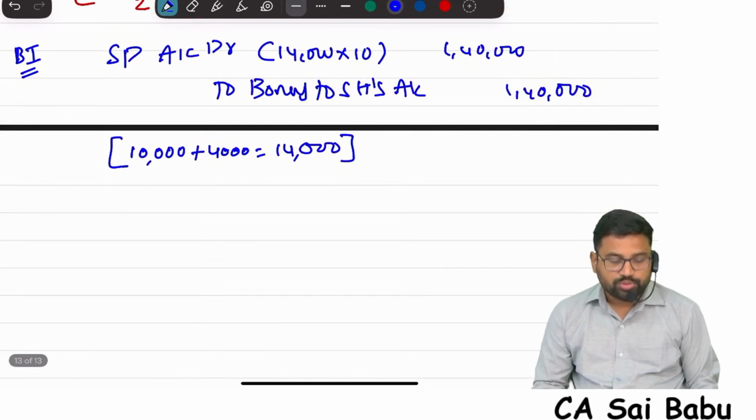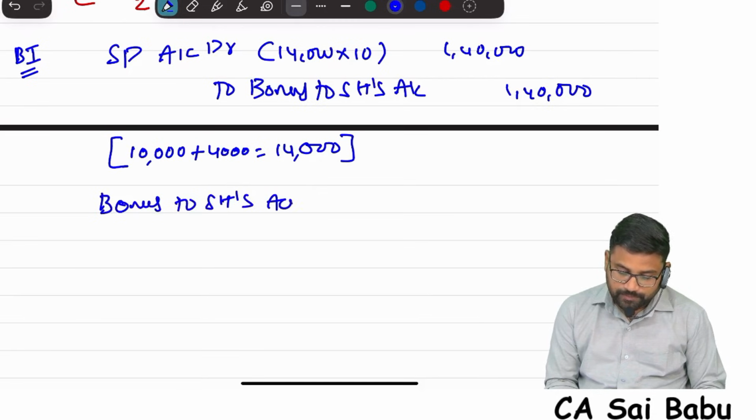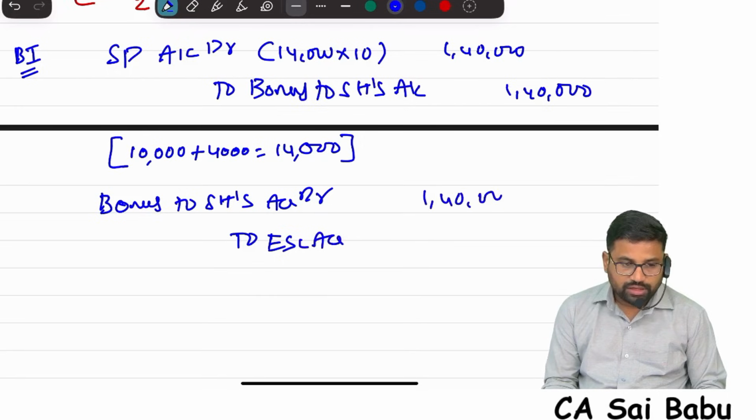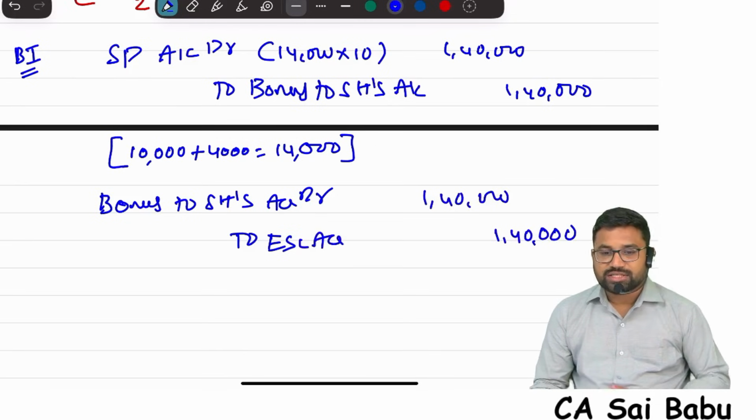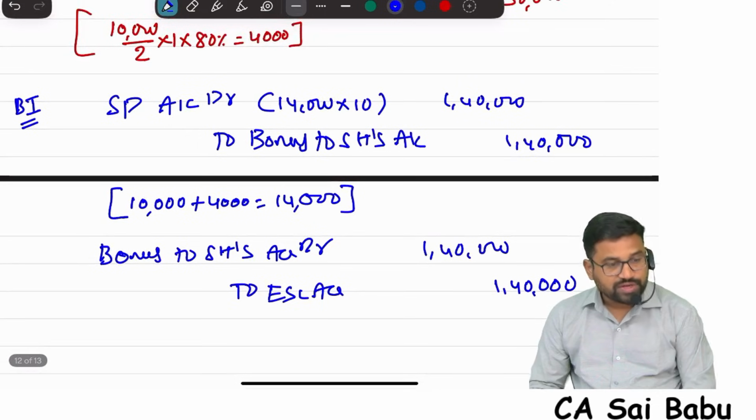Securities premium to bonus to shareholders. Next, bonus to shareholders account debit to equity share capital account. How much, sir? 1,40,000. That's it. Sir, actually the entry is not asked, only directly we need to write. But I am writing entries for your understanding.